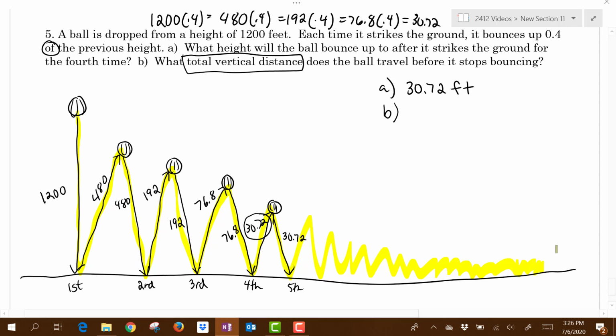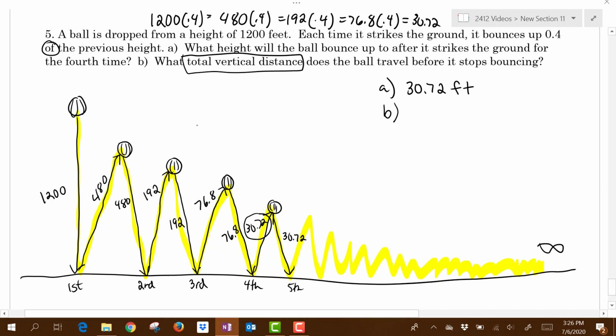Now theoretically the ball does not stop bouncing, so we're going to let the number of terms go out to infinity. If we're going to let the number of terms go out to infinity, then we need to know two things. If I'm going to sum up all of these terms, that's the sum of an infinite number of terms of a sequence. First of all, I have to verify that I have a geometric sequence. And secondly, I have to verify that the sequence converges before I can do any summing.